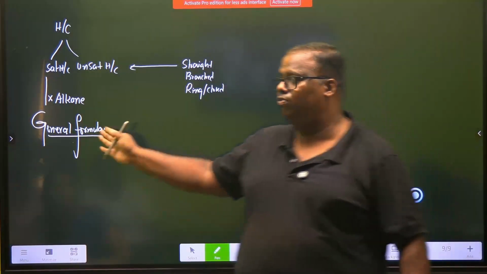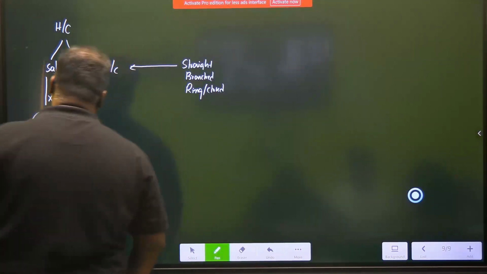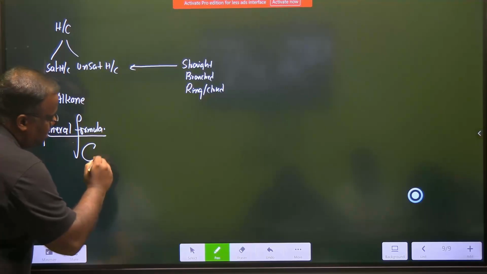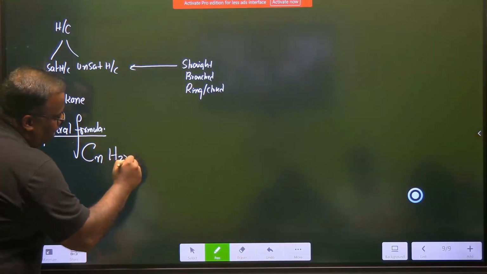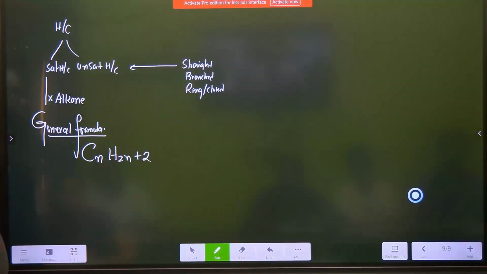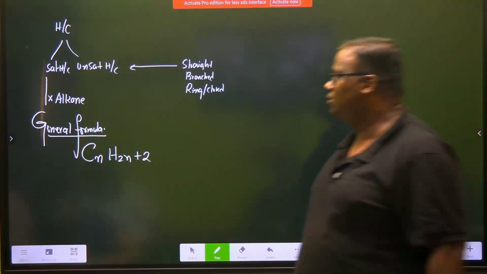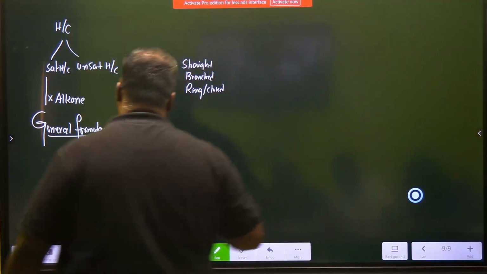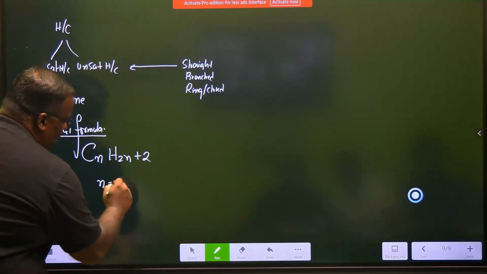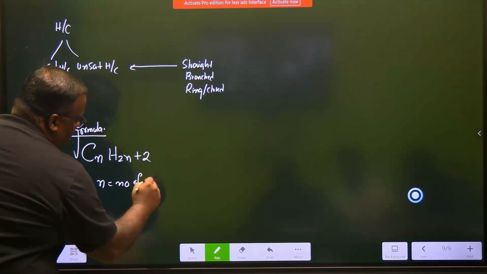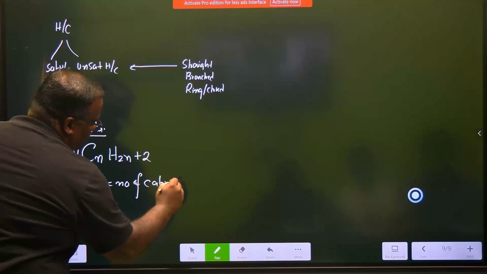So there's a general formula for this family. The general formula for this family is CnH2n+2, where n is equal to the number of carbon atoms.